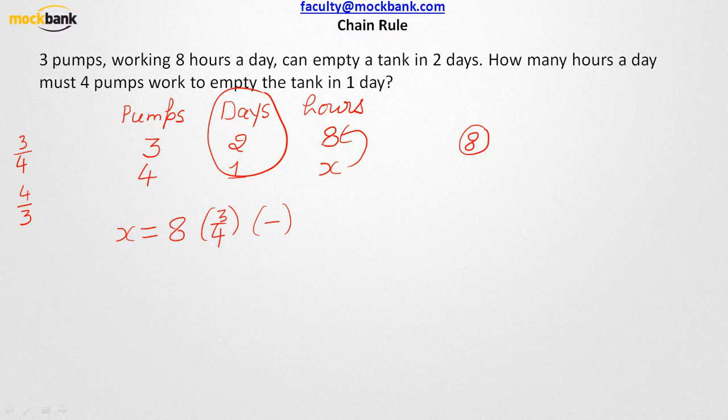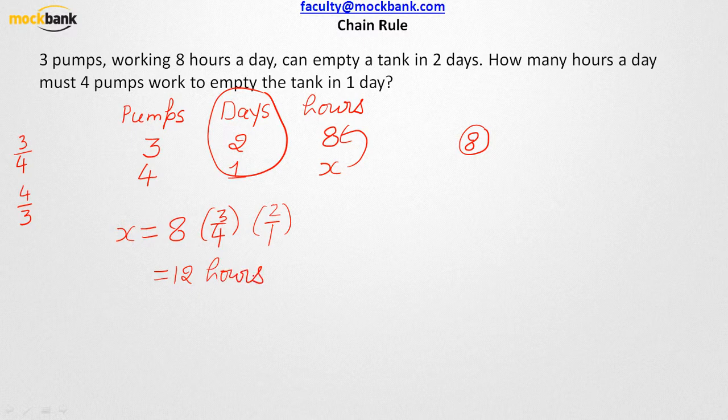If you have only 1 day, can you appreciate that the number of hours will be double, so more than 1 ratio? So what ratios can we form out of it? Either this is half or 2. And what are we looking for? We are looking for more than 8, hence the ratio will be 2/1. Now let us solve it, and you will have your answer to be 12 hours per day.